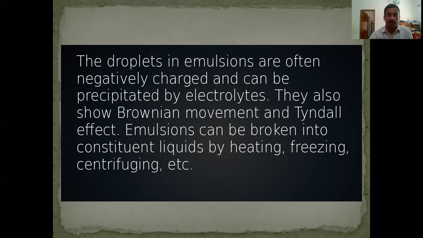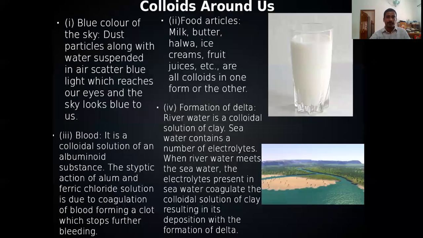Now the uses of emulsions and colloids. We can see colloids around us. Here some examples are given. Blue color of the sky: it is due to scattering of light in the atmosphere. In the atmosphere, dust particles are dispersed.